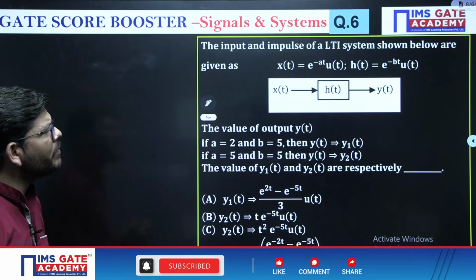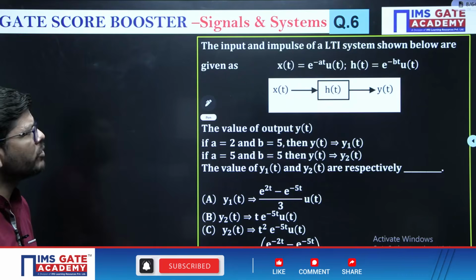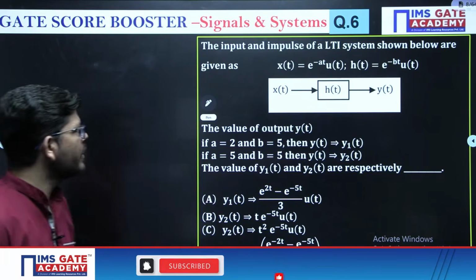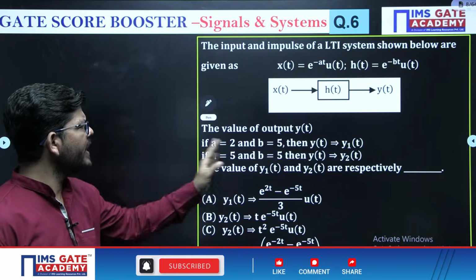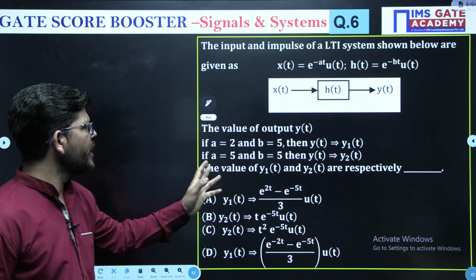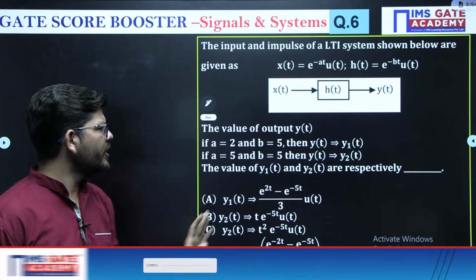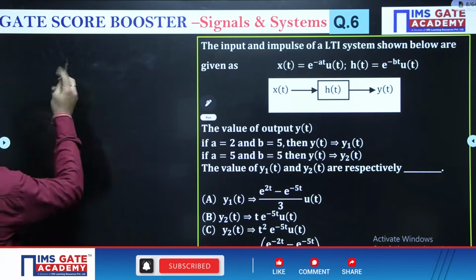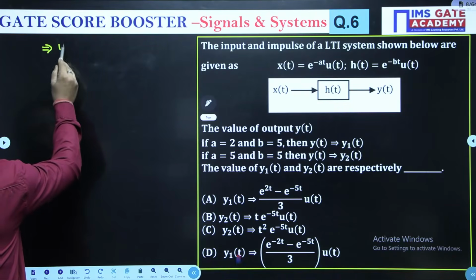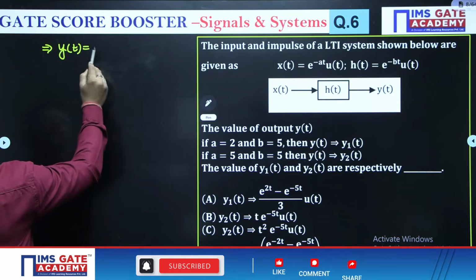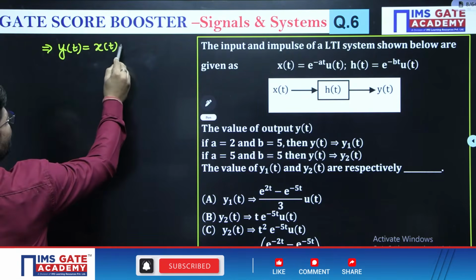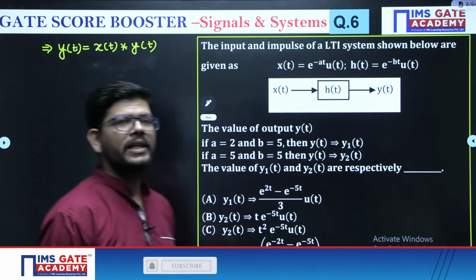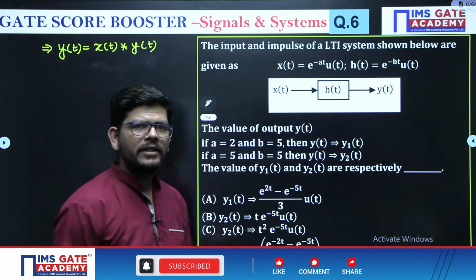The input and the impulse response of an LTI system are given below. So x(t) is given, and the impulse response is given. The output if A is 2 and B is 5 is y1, and if A is 5 and B is 5 then it is y2. Then the values of y1 and y2 are asked. If you have an LTI system, the output is the convolution of the input and the impulse response, right? Say the input is e^(-at)u(t) and the impulse response is e^(-bt)u(t).